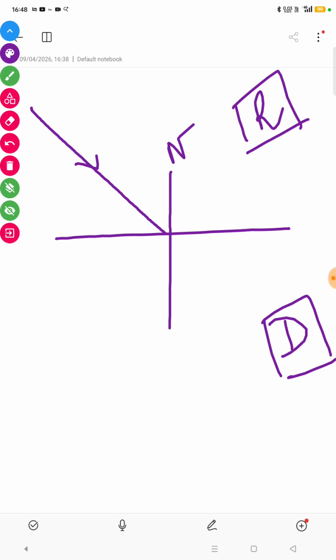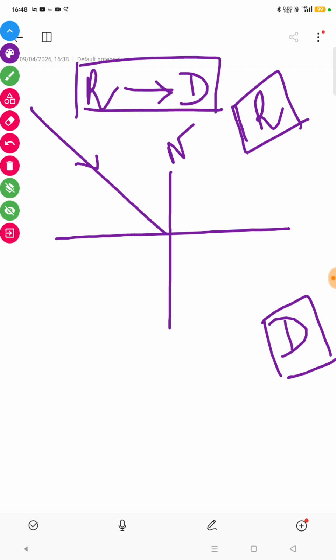When the ray of light travels from optically rarer to optically denser medium, mind it, the optically rarer medium is the one which is not so crowded, and the optically denser medium is the crowded one.